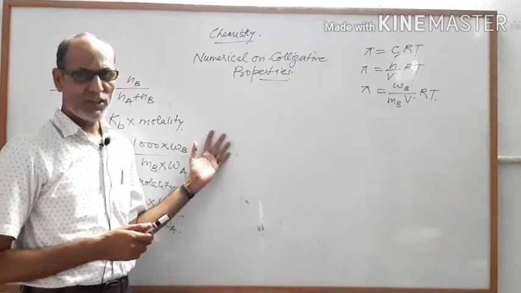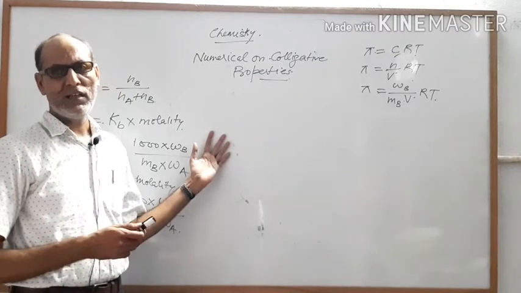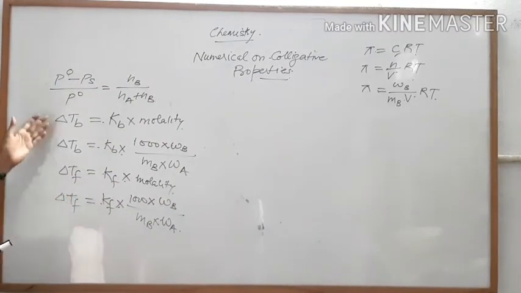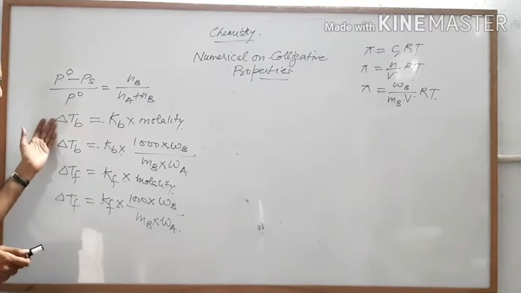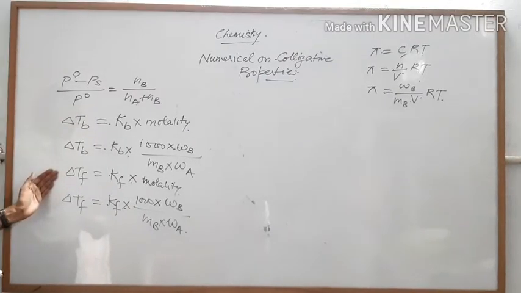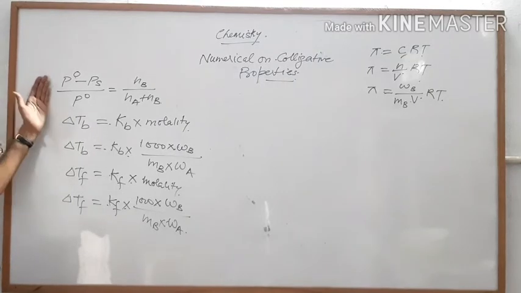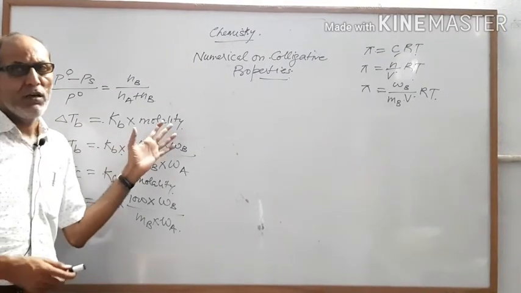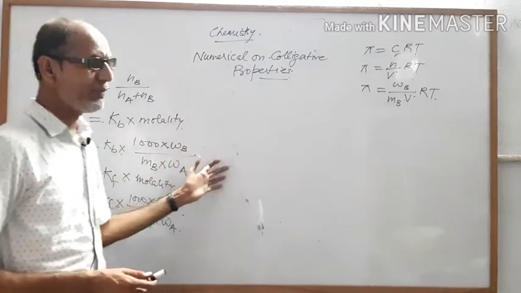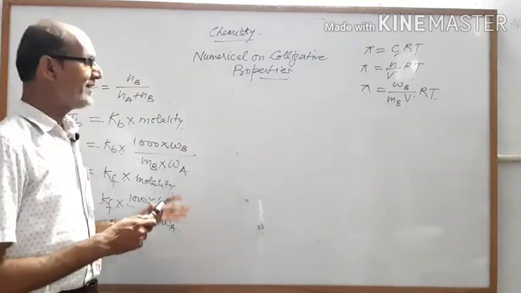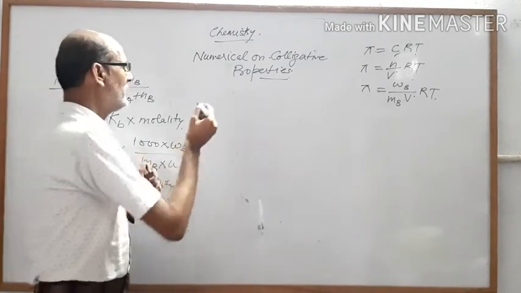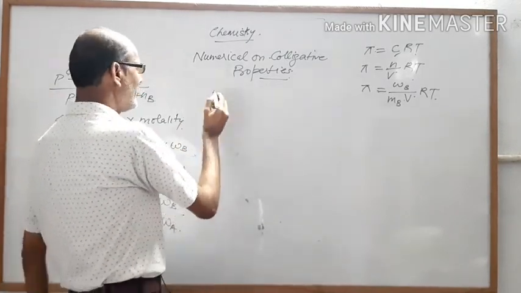Now next question, on the basis of the numericals on these types of formulas, there are 3 formulas given here. One is for the elevation of boiling point, next one is depression of freezing point, and first one is the relative lowering of vapor pressure. Suppose you want to calculate the boiling point of any solution and the molality is given to you, and that should be a non-electrolytic and non-volatile solute. So by using this formula you can calculate.